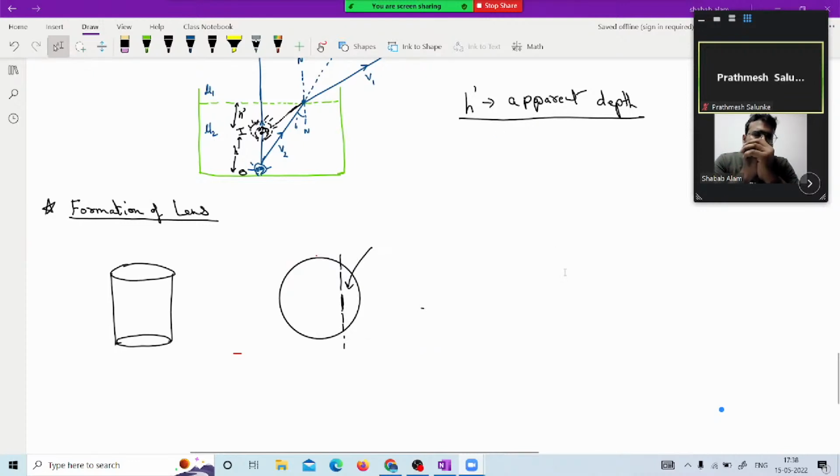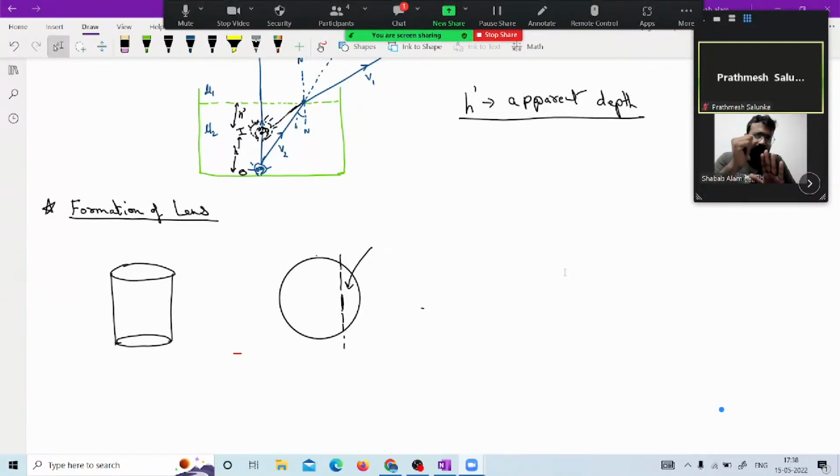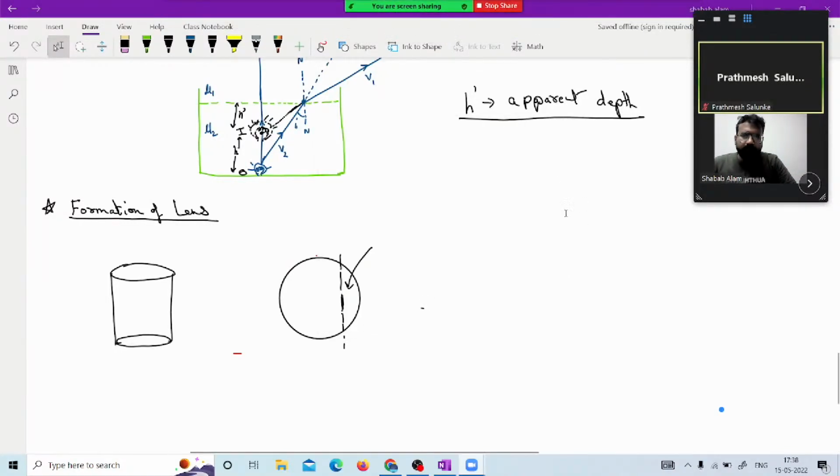This is the sphere, and if I cut it randomly, not from the diameter, from anywhere, in that situation, what will happen? This is what I have shown you. Now this is the part, and this is the cut part which you have. So if you view it from the side, you will see only this curve part.